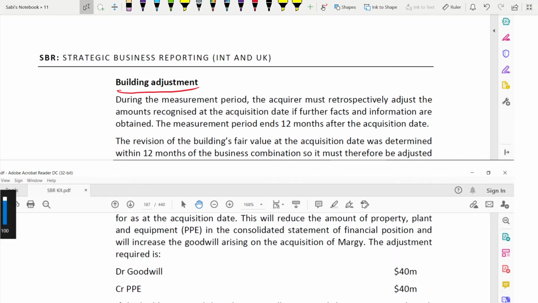Building adjustments. During the measurement period, what happened? The acquirer must retrospectively adjust the amounts recognized at the acquisition date if further facts and information are obtained. Retrospectively means going back and changing the previous figure. The measurement period ends 12 months after the acquisition date. The revaluation of the building's fair value at the acquisition date was determined within 12 months of the business combination, so it must therefore be adjusted. What is within 12 months? The revision of the building's fair value.